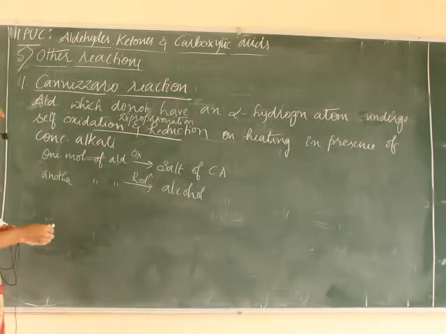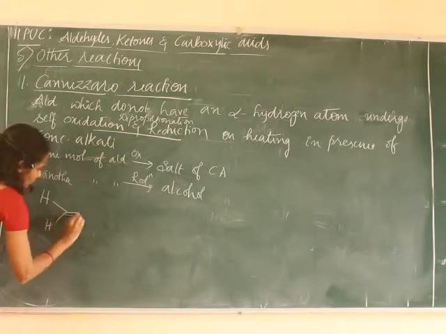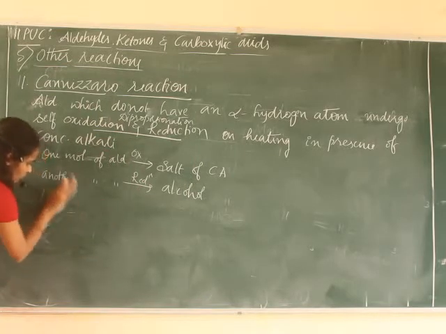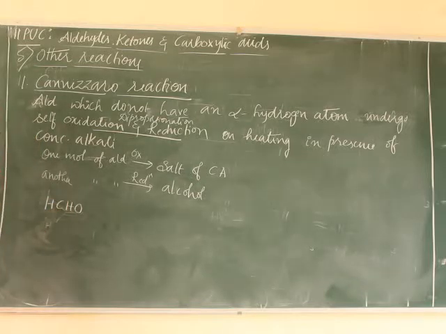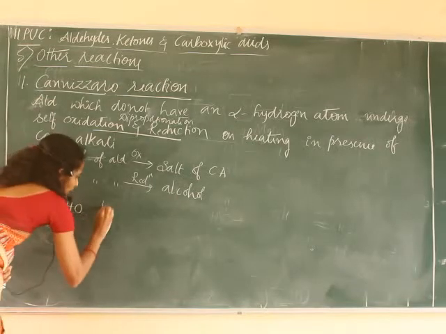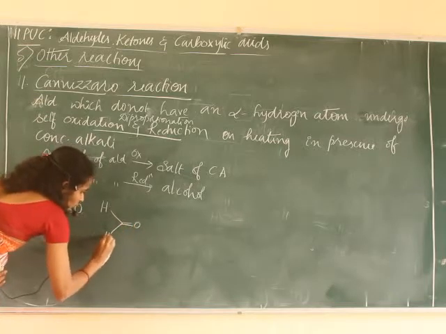For example, formaldehyde, HCHO. We can write formaldehyde as H-C=O-H.